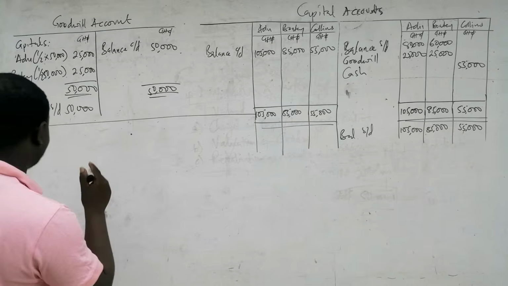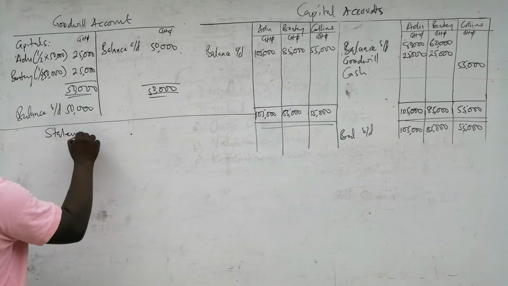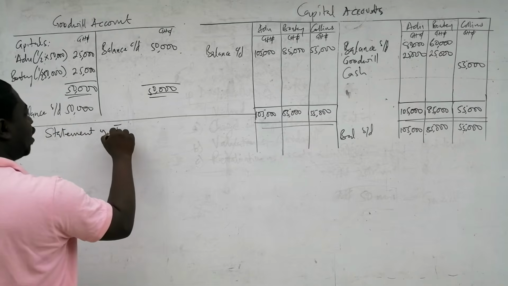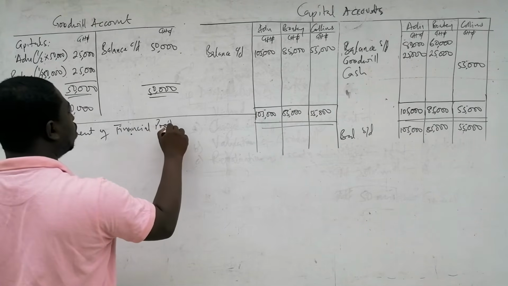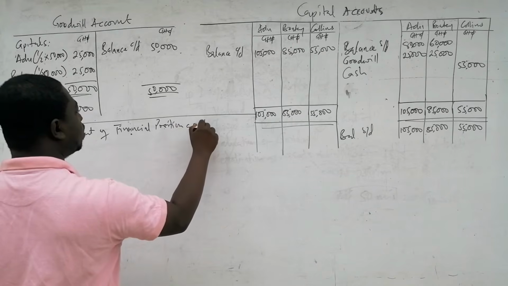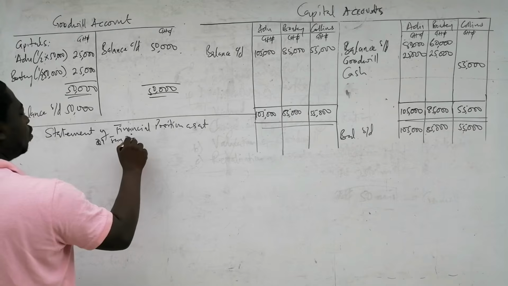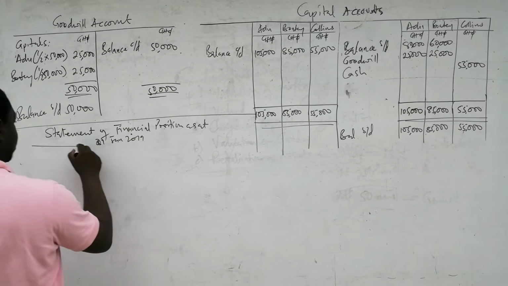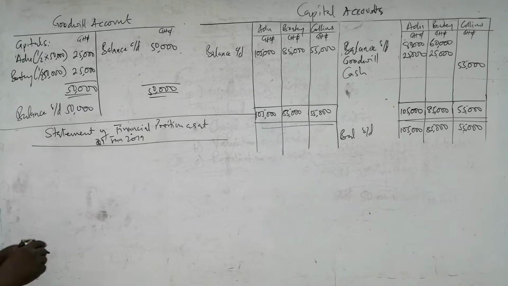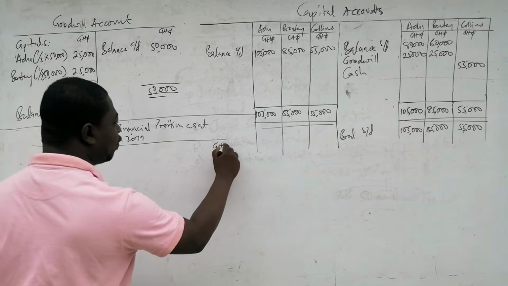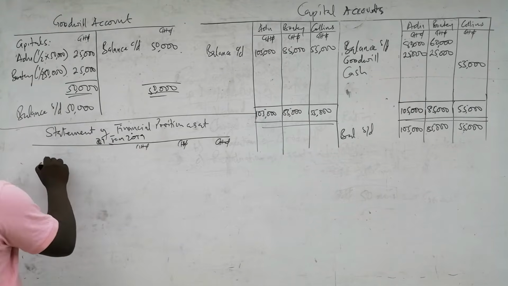We can appreciate the figures. And so I will say statement of financial position as at 1st January 2019 when we admitted Collins. So when they admitted Collins, we are preparing a statement of financial position to reflect the admission. And then we'll begin with our non-current assets.